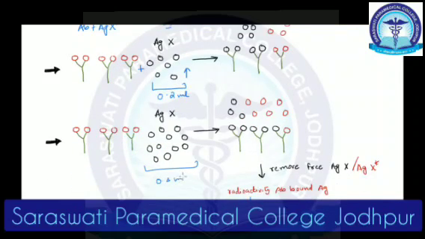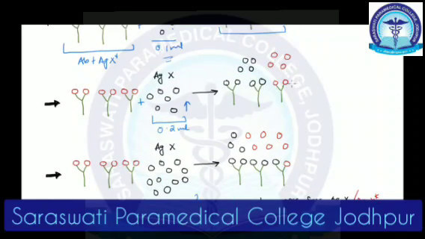As I increase the amount of test sample, more of the labeled antigen is going to be removed, because competition will be more. There are more of this test antigen present in the sample to compete and displace the radioactively labeled antigen.